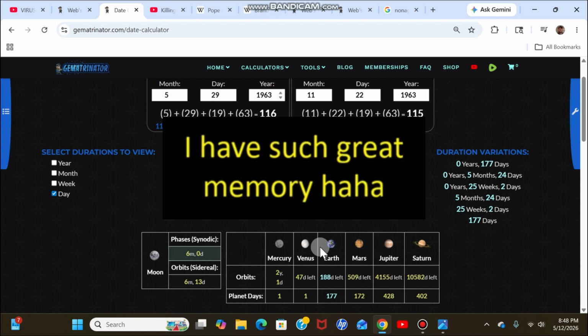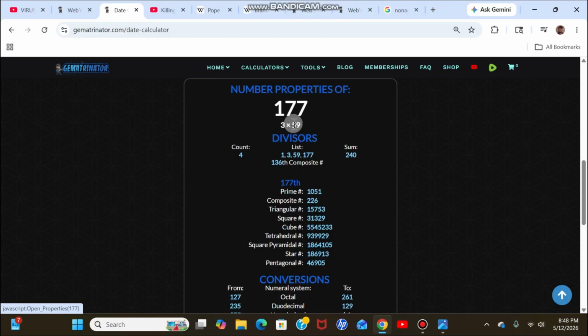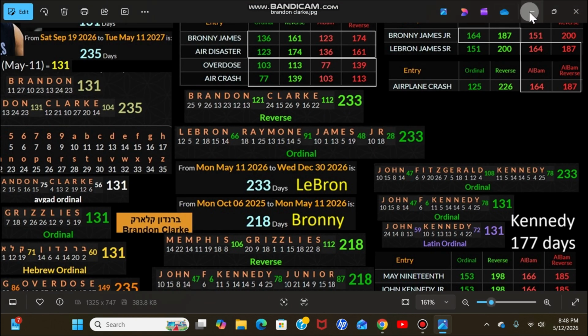But yeah, it's maybe 177 days after something to do with Pope Leo or Arturo Sosa or something. But yeah, that Jesuit order 177. And hold up, that's the 177th composite is 226, like airplane crash. And that's with the birthdays of LeBron.